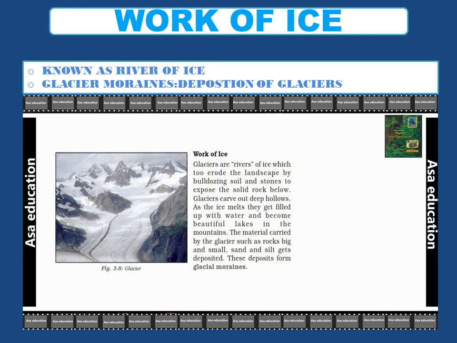With the action of rivers, in mountain areas, you have the formation of a valley in the shape of a V. With the glaciers, however, you have the formation of valleys of U shape. That is the first difference. And when glaciers move along, they carry certain deposits with them, known as moraines.